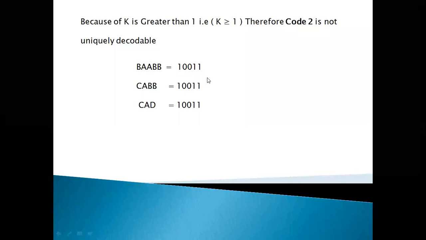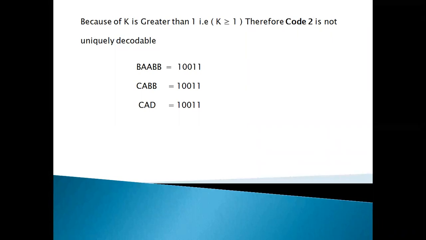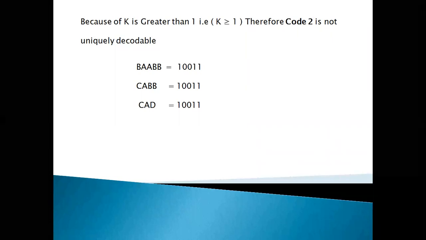So how can you predict, for the code 1, 0, 0, 1, 1, whether it is the first message, the second message, or the third message? You don't know, because it is not uniquely decodable. Uniquely decodable means that from the code, you can decode a unique message.